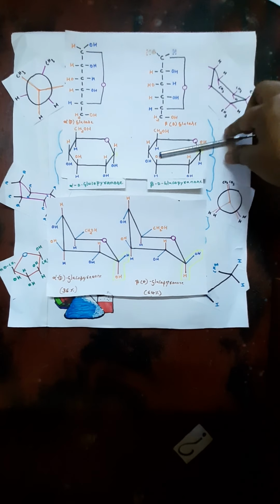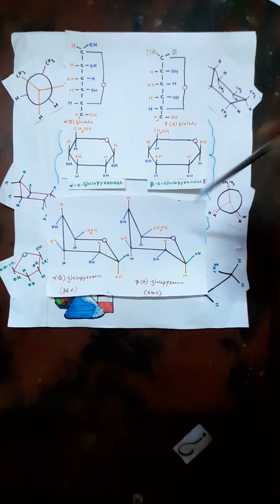If we pull this carbon down, then the H is equatorial and OH is axial. If we pull this down, this goes up and H will be axial and OH is equatorial. This is how we convert into chair conformations. We can also convert beta D glucopyranose into chair conformation by pulling this up and this down. I have represented this chair conformation of beta D glucopyranose.